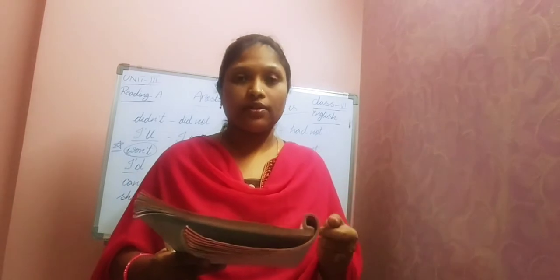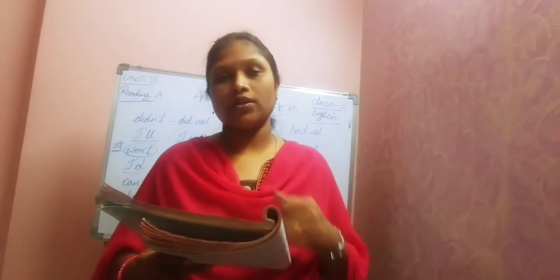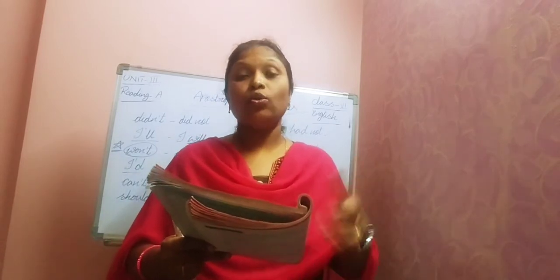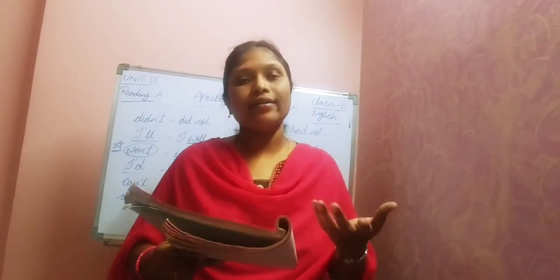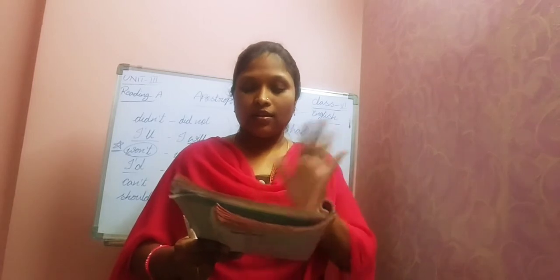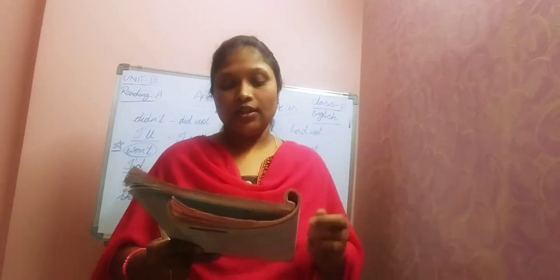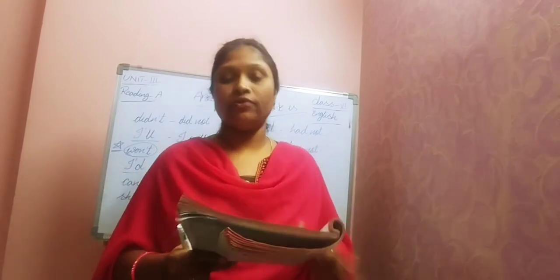If you take the first sentence, two rats fell into a milk pot. So fell is our verb. Who fell into the pot? Two rats. Two rats comes under noun. So these are verbs. I'm going to end today's session. In tomorrow's session, we'll discuss verbs and types of verbs.